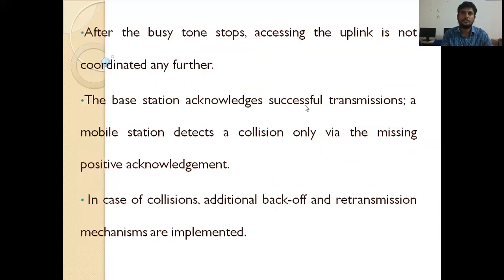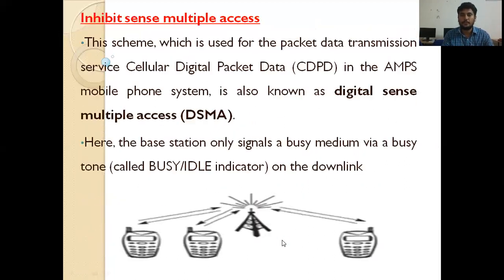After the busy tone stops, accessing the uplink is not coordinated any further. The base station acknowledges successful transmissions. The mobile station detects a collision only via the missing positive acknowledgement. In case of collisions, additional backoff and retransmission mechanisms are implemented.